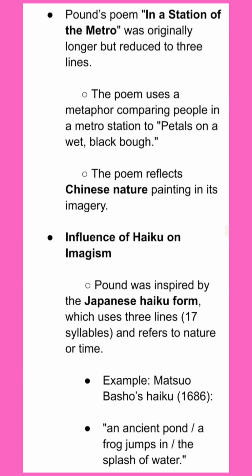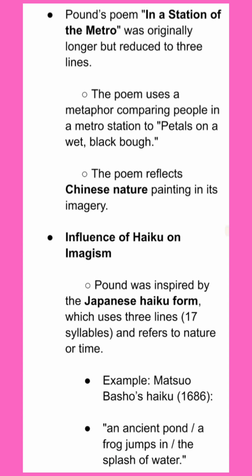Ezra Pound's poem In a Station of the Metro was actually originally longer but reduced to three lines. This poem uses a metaphor comparing people in a metro station to petals on a wet black bough. The poem reflects Chinese nature painting in its imagery. Thus, we have the influence of haiku on imagism.